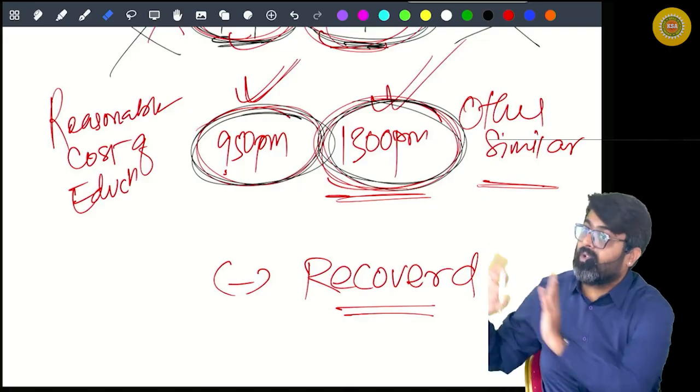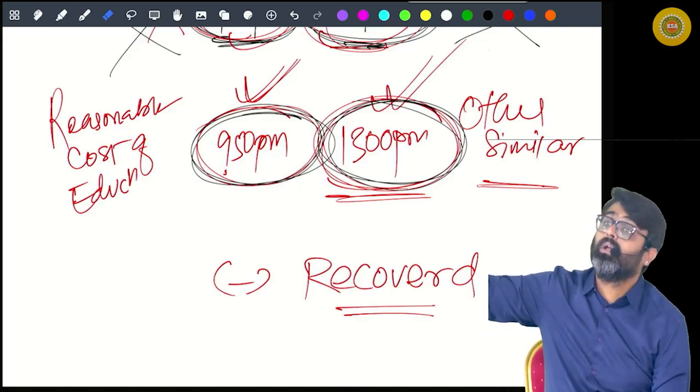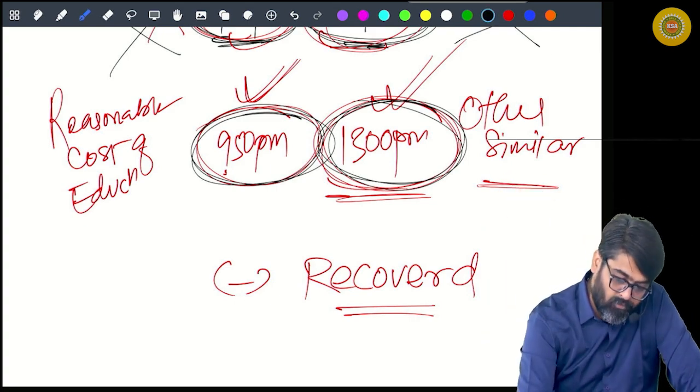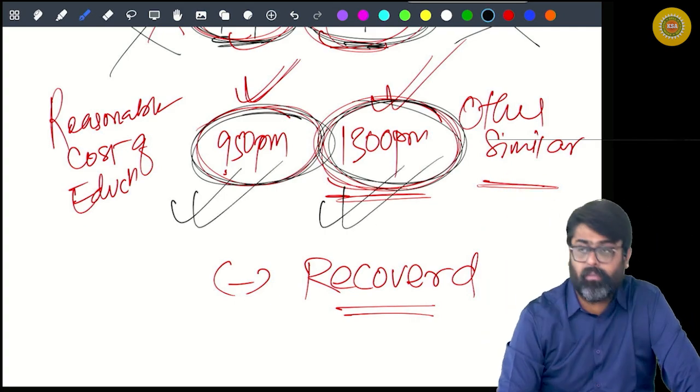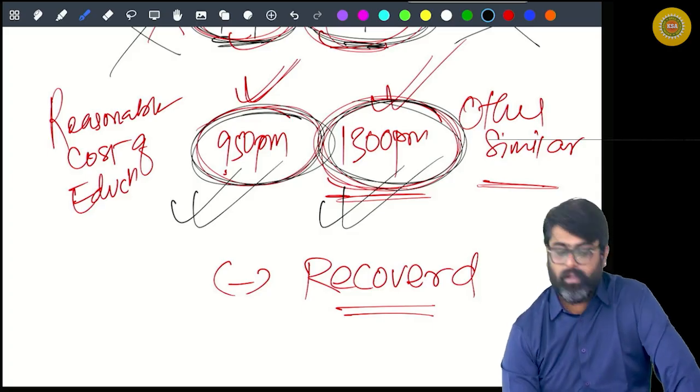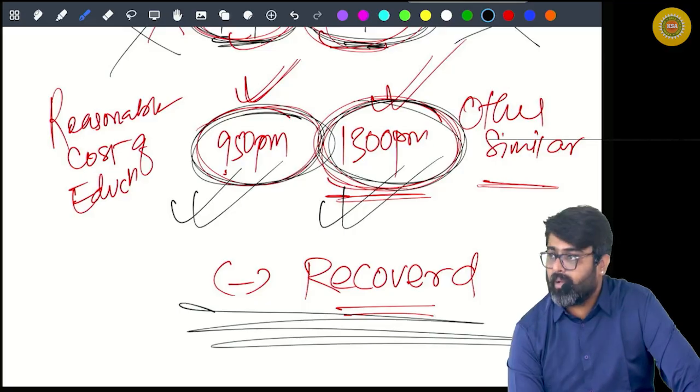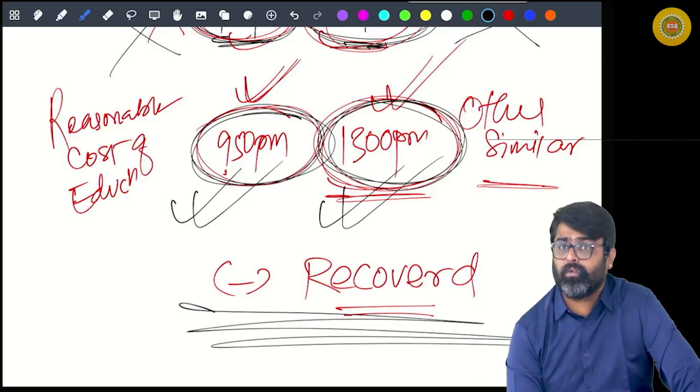If the reasonable cost of education is less than 1000 or more than 1000, it will be fully taxable, minus the amount recovered from the employee. Will you remember this?